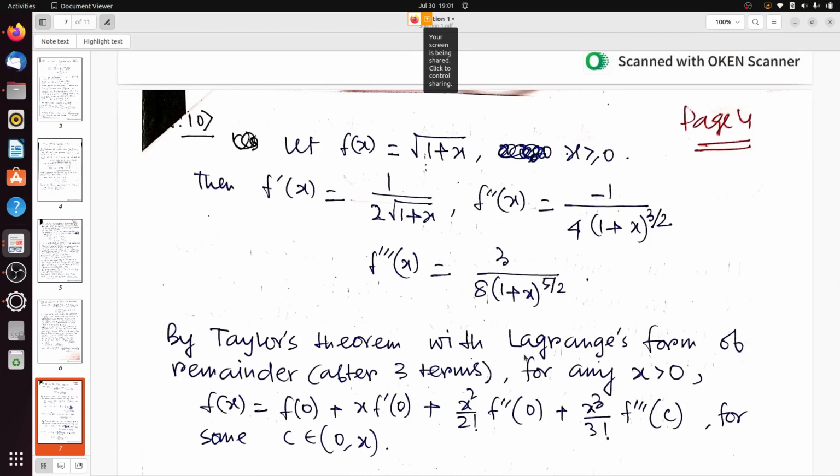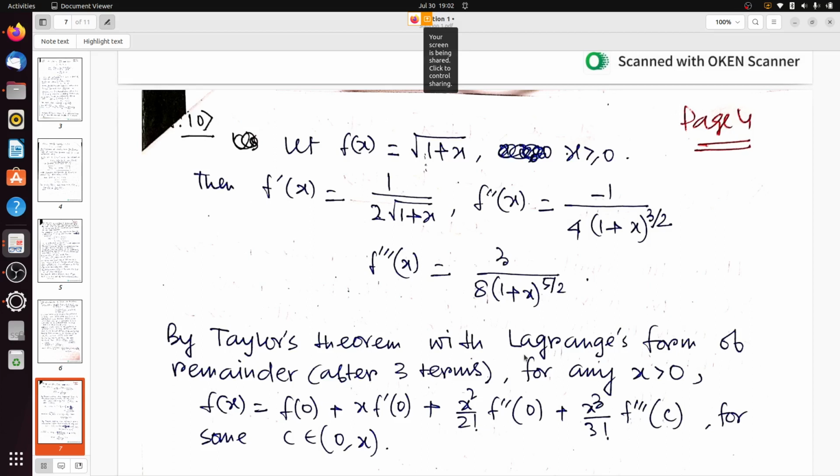Now we will just use Taylor's theorem. Have you gone through the statement of Taylor's theorem? So what does Taylor's theorem tell?